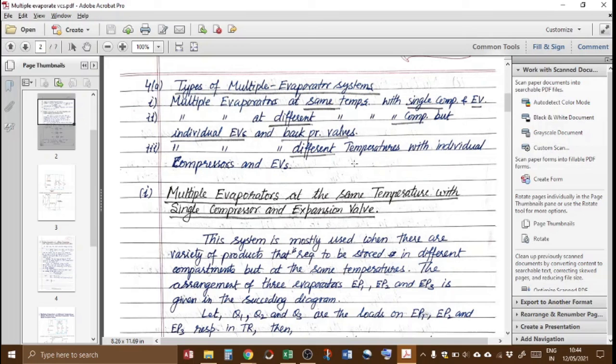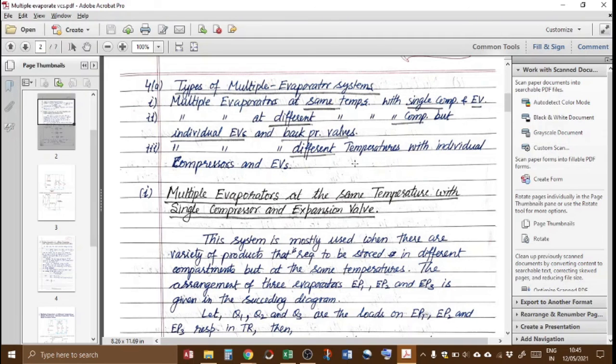Let us say in one evaporator coil we need a very low temperature, so corresponding to that temperature we have to maintain a very high pressure differential, so we need a very powerful compressor for that coil. Similarly, another coil which does not require a very low temperature, we can mount a compressor of lower power, and similarly we can mount another compressor of intermediate power to create differential temperatures.